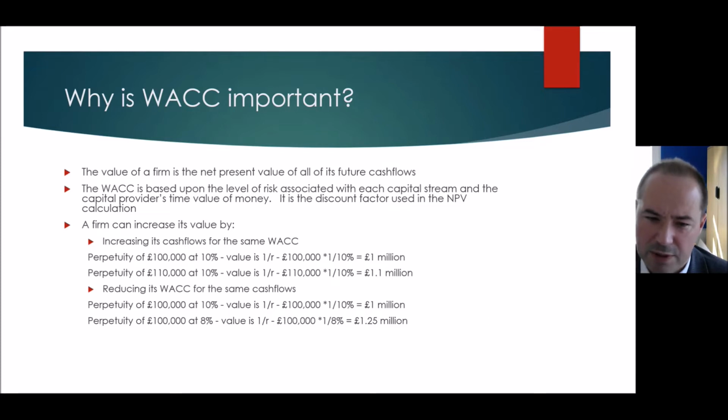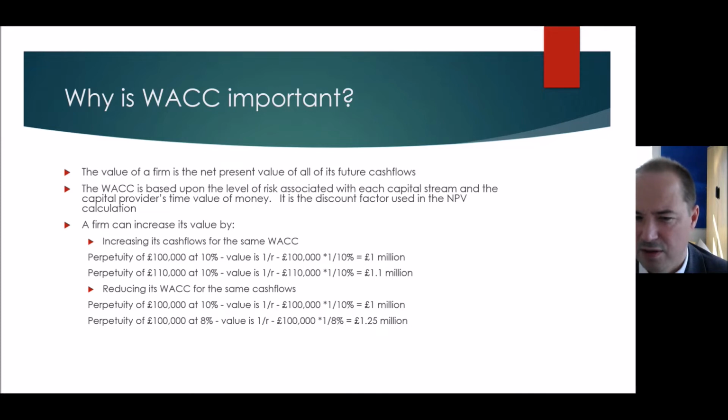What we could do though is keep the same operations, the same cash flows. Nothing changes on the business side. But we change the capital structure and we somehow reduce the weighted average cost of capital from 10% to 8%. What happens then? Well, our business value goes from 1 million. So suddenly, 100,000 every year being discounted now by an 8% discount factor, our value has gone up to 1.25 million. So we haven't changed our operations at all, which is quite a difficult thing to do, but we've increased our value by reducing our weighted average cost of capital.